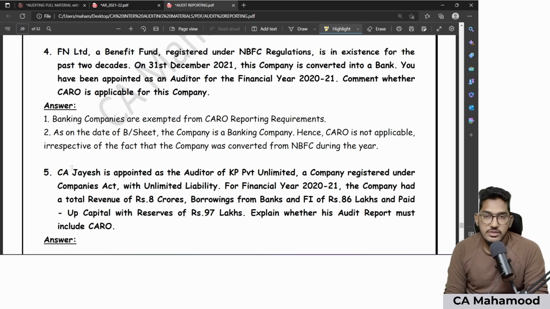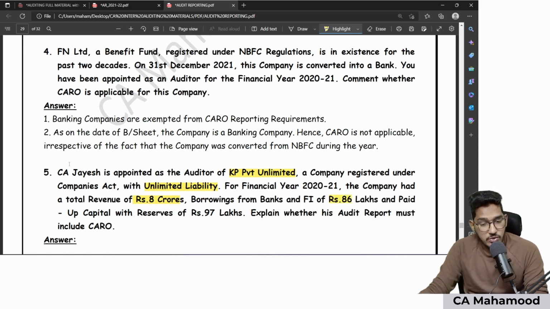Yes. So this is how, assume this is somewhat a kind of examination question. CA Jayesh is appointed as auditor of KP Private Unlimited, a company registered under Companies Act with unlimited liability. For financial year 2020-21, the company had total revenue of 8 crores, which is less than 10 crores. Borrowings from banks and financial institutions is also within the limit of 86 lakhs. Paid up capital and reserves of 97 lakhs. Explain whether this audit report must include CARO.